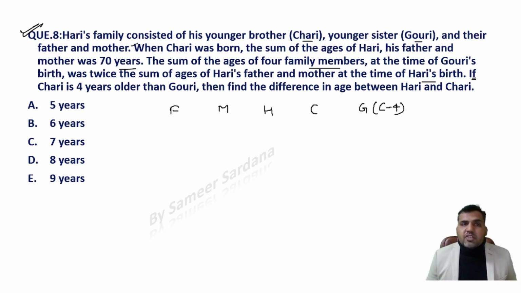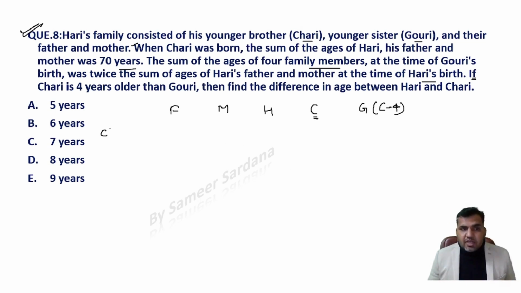Look at the first statement, guys. When Cherry was born, the sum of the ages of Harry, his father and mother was 70. So if the current age of Cherry is C, can I say Cherry was born C years before?